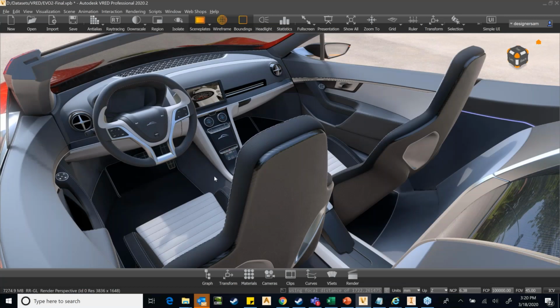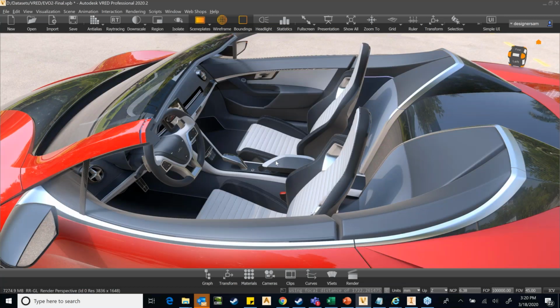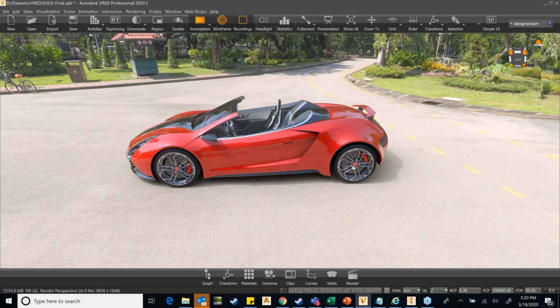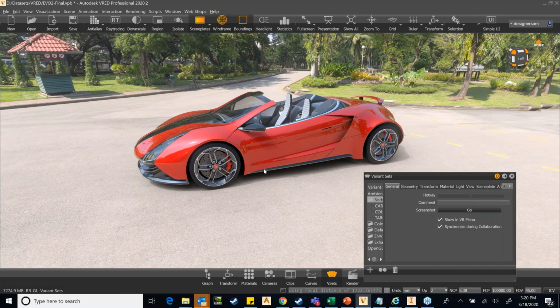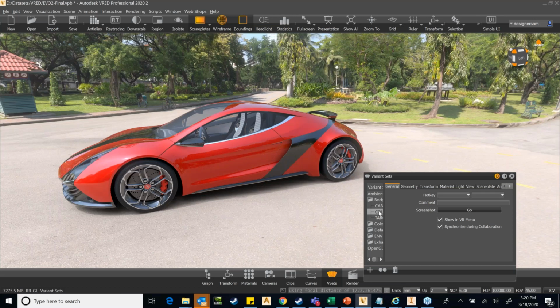And then you have these variant sets, which are helpful to understand. For example, you have this, an open car. You call it a convertible. Then you can have a coupe, which is a covered car, and then you have another, a sort of sports car.